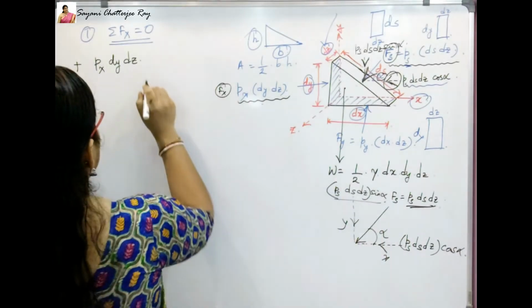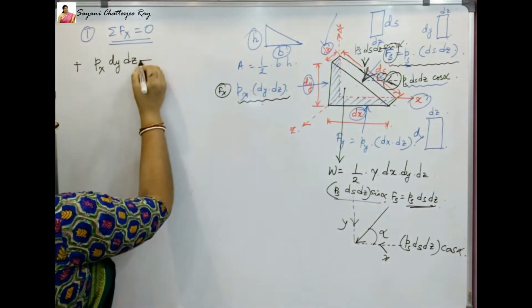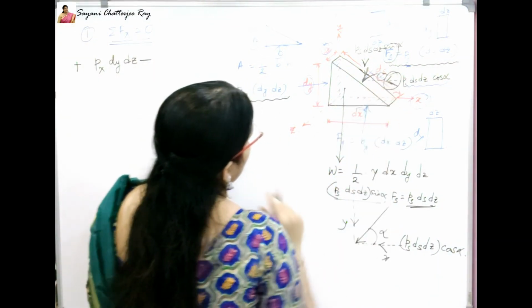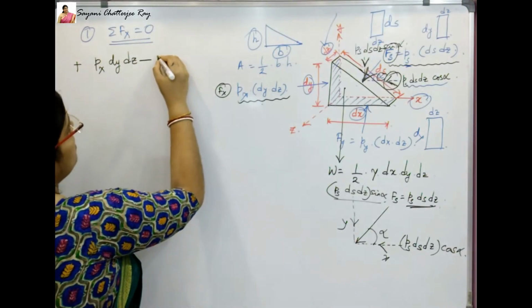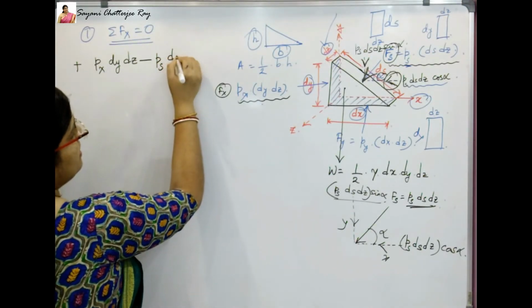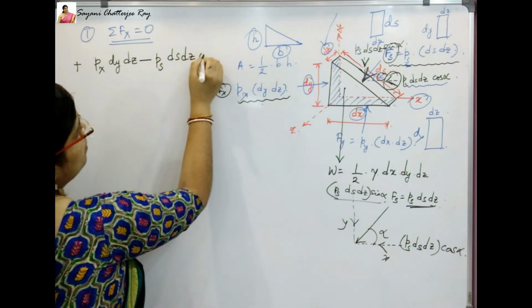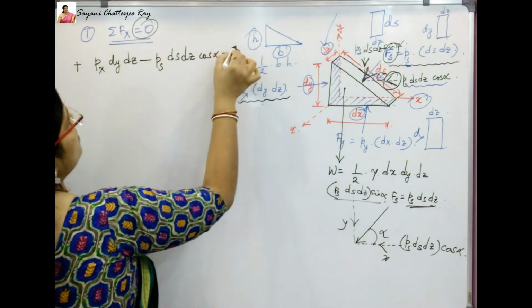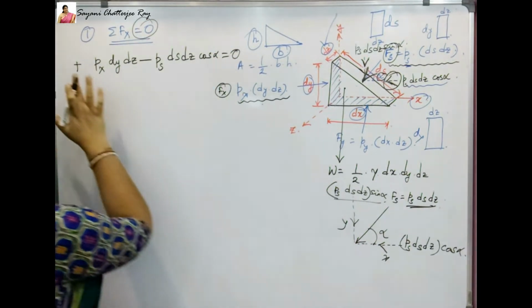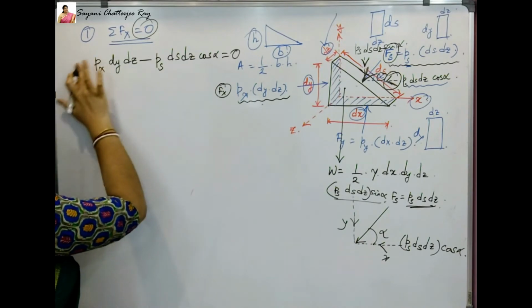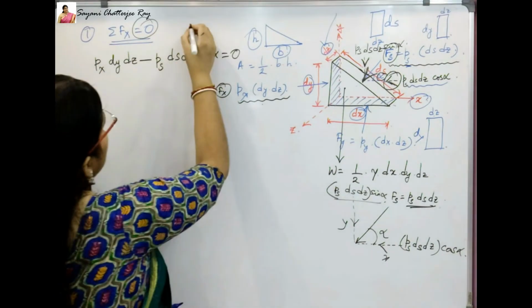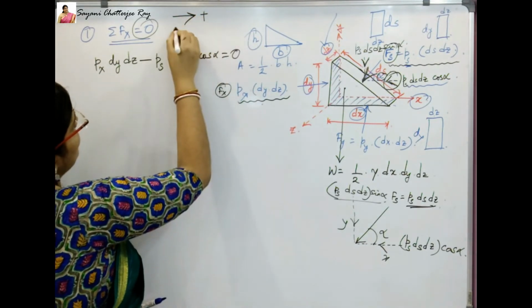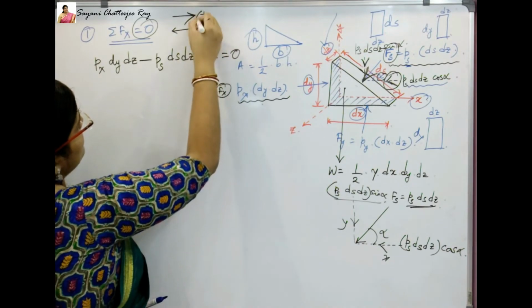I hope it is clear to all of you. So minus sign, because the arrowhead is on the left side. So Ps ds dz cos alpha equal to 0. I have put equal to 0 here, so no need to keep the plus sign, I will simply erase it. For your convenience I am writing the sign conventions. Right side is plus, left side arrow is minus. So please remember it.